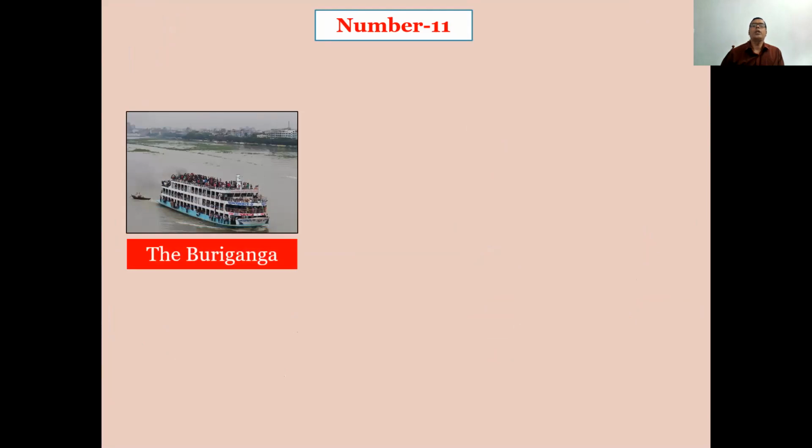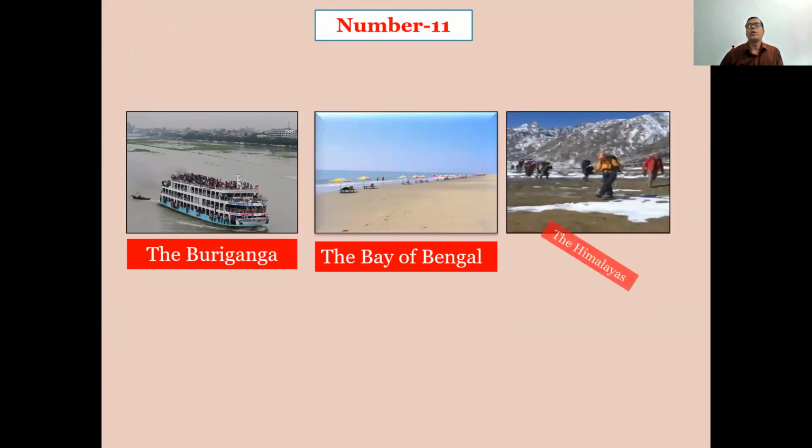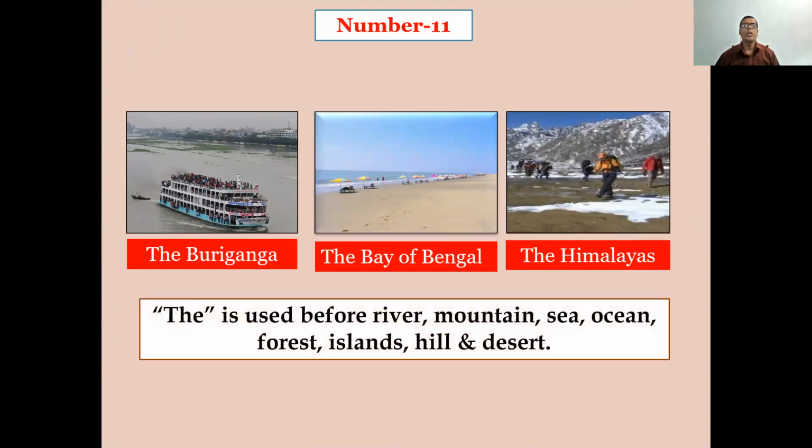The Buriganga, the Bay of Bengal, the Himalayas. The is used before river, mountain, sea, ocean, forest, islands, hill and desert.